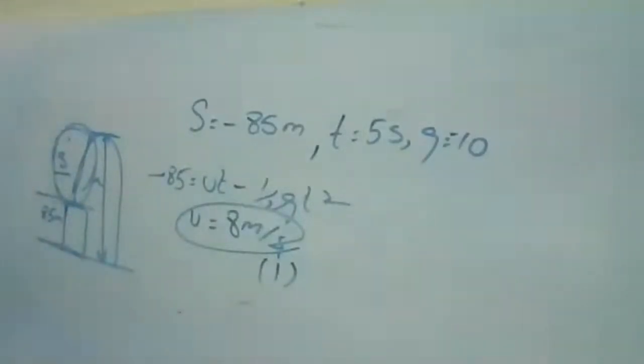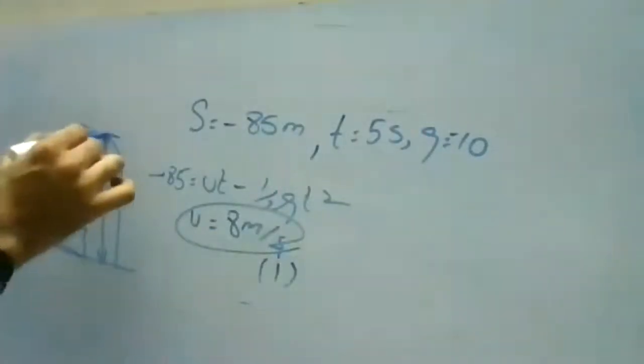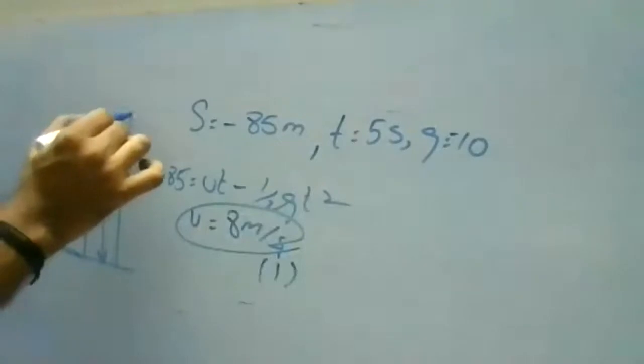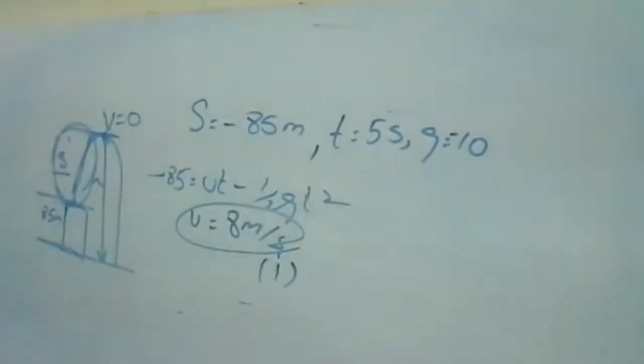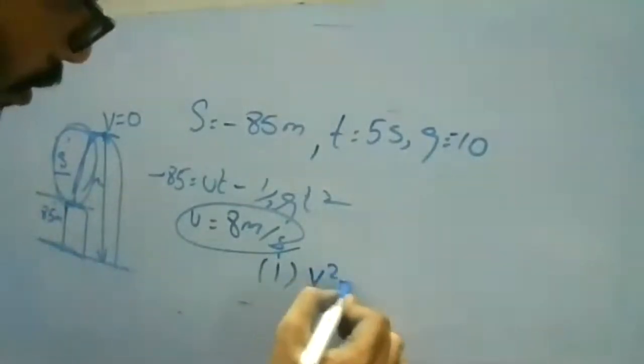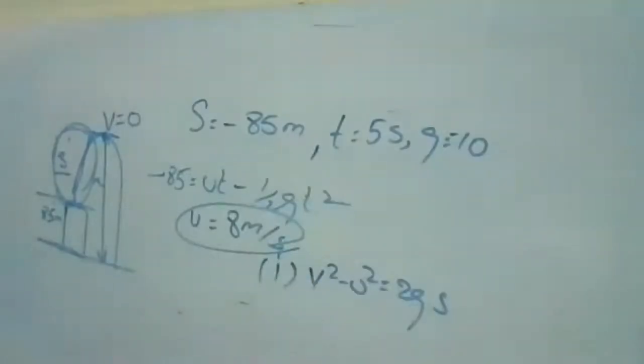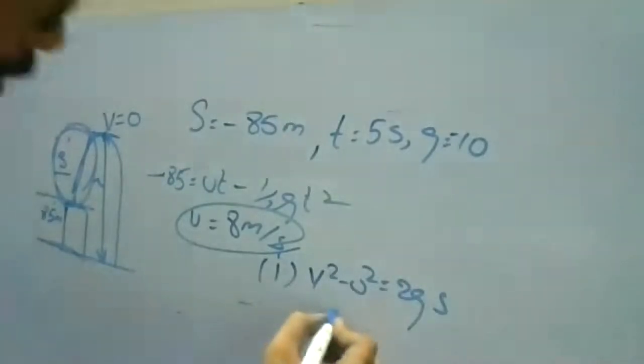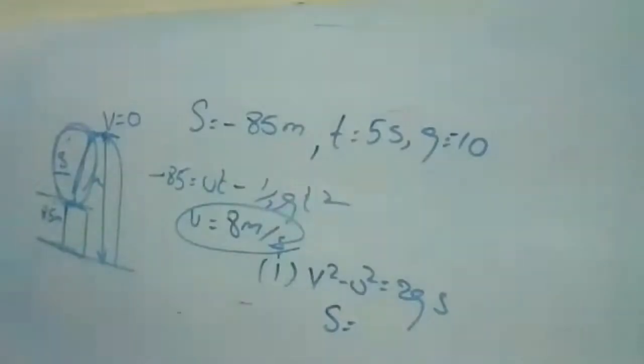After reaching the maximum height, the final velocity v is equal to 0. So from the formula v square minus u square is equal to 2gs, I'm going to find the displacement.